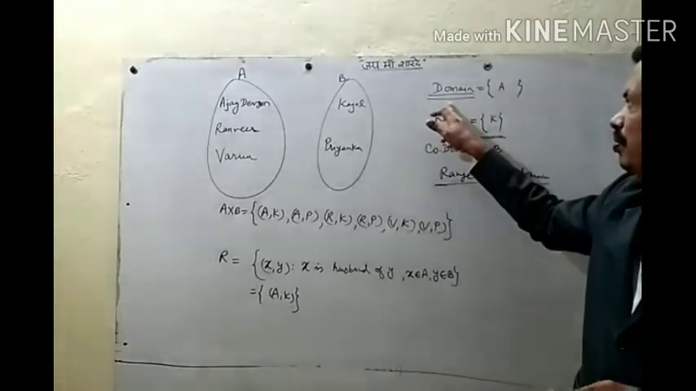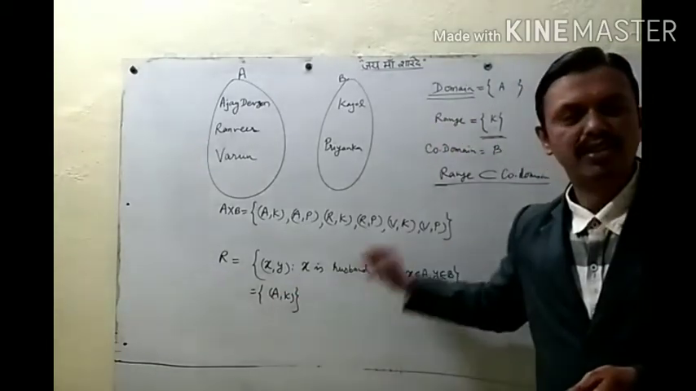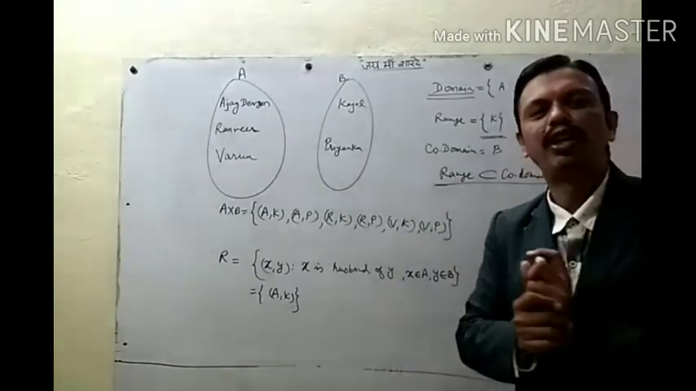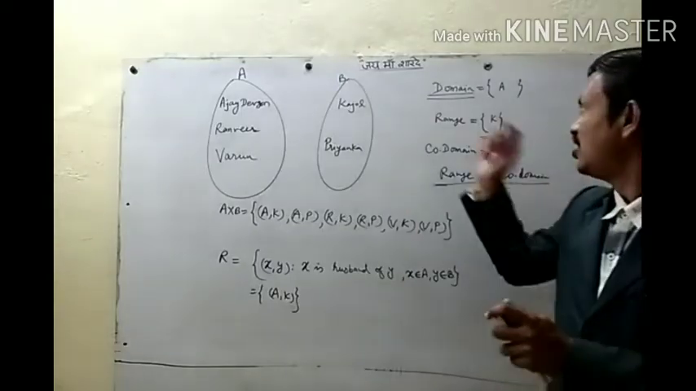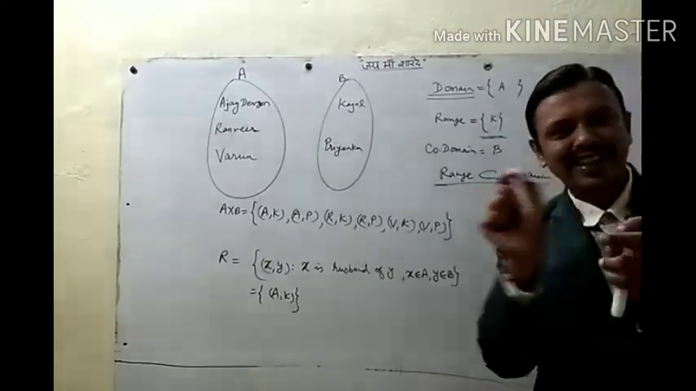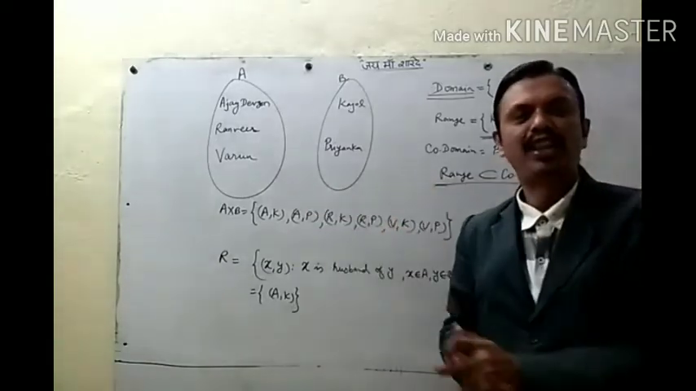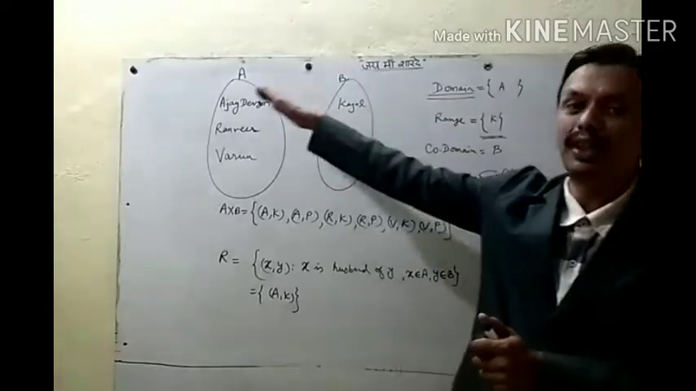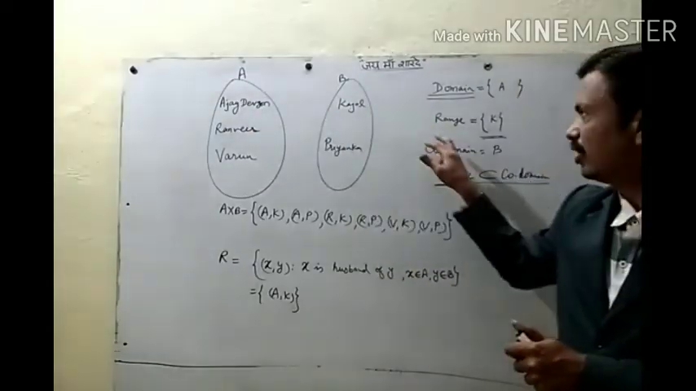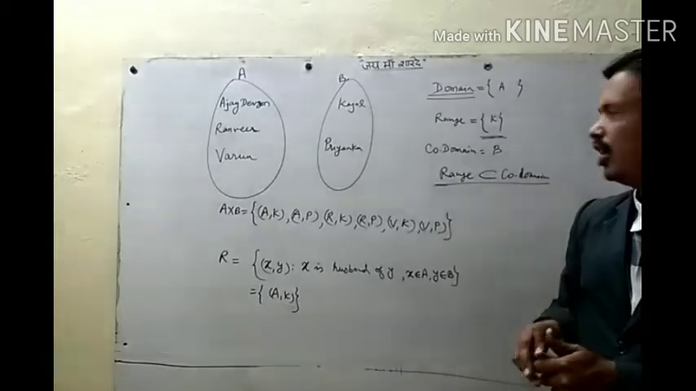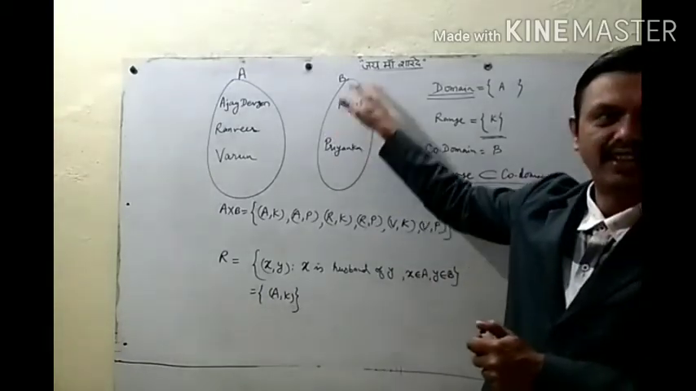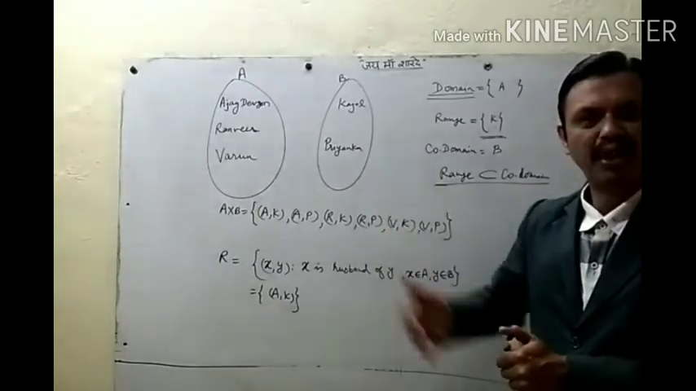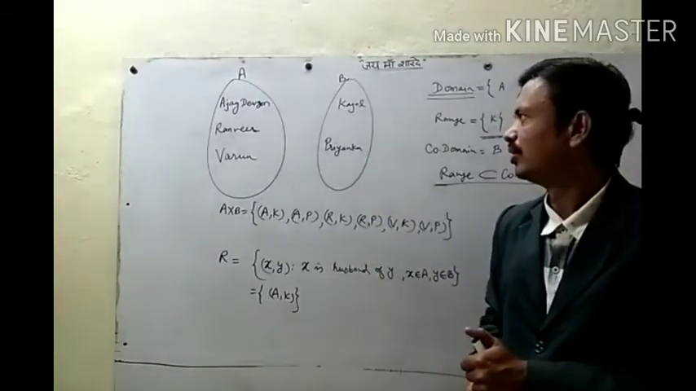Then domain: all the first elements of the ordered pairs in the relation form a set, and that is called the domain of the relation. Range: the set of second elements of the ordered pairs from the relation is called the range. Now, all the elements which are images for the elements of the first set form a set, and that is called the range. And the second set is called the codomain. Okay? Let's see some more examples, then it will be clear.